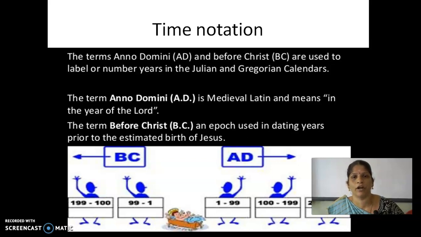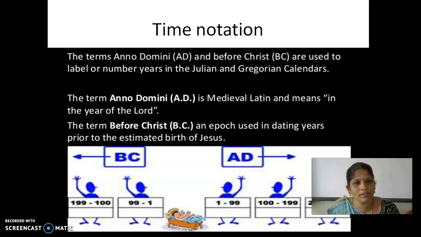The incidents that happened after the birth of Jesus, they mentioned as AD. The things that happened before the birth of Christ, they mentioned as Before Christ.